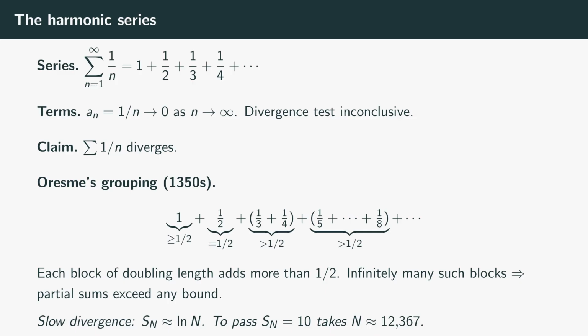Why is the harmonic series the great cautionary example? Because it shows that terms shrinking to 0 is not enough to guarantee a convergent series. The terms have to shrink fast enough. The geometric ratio r to the n shrinks exponentially fast enough. The harmonic terms 1 over n shrink only polynomially, not fast enough. That is the entire game of series convergence: how fast do the terms shrink?